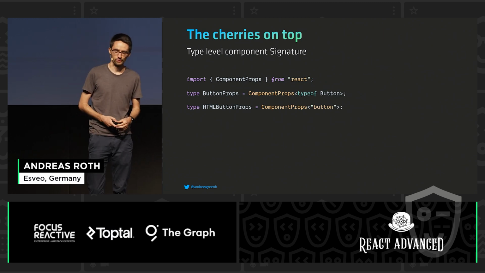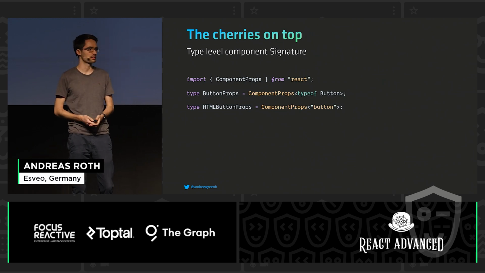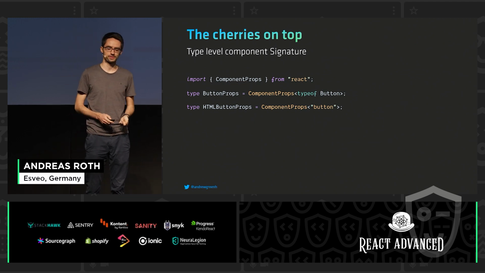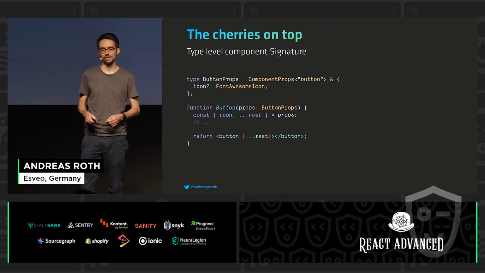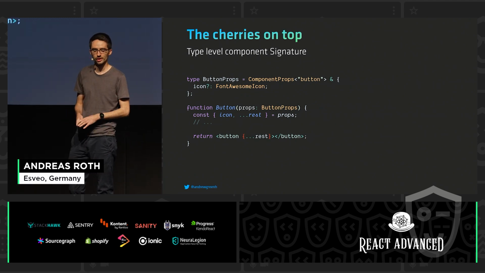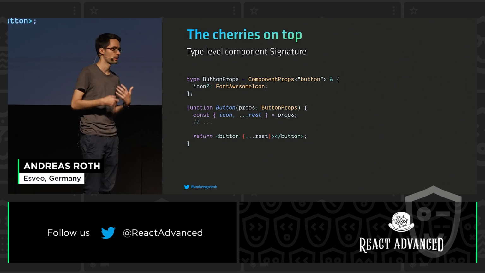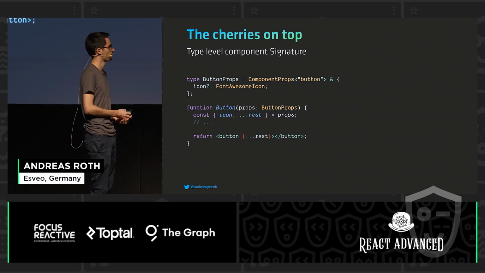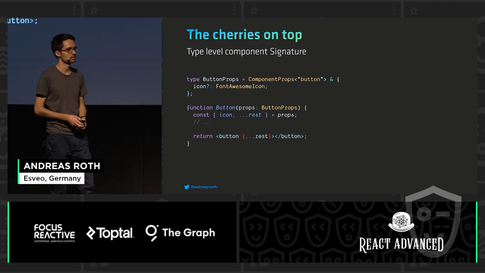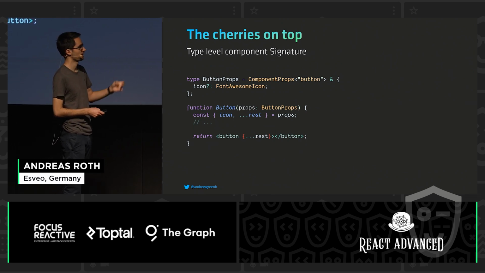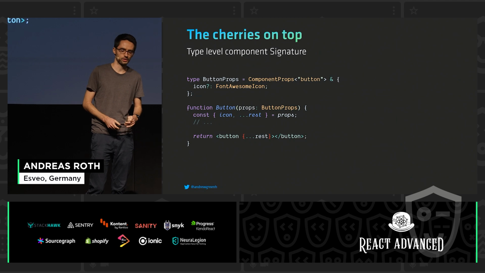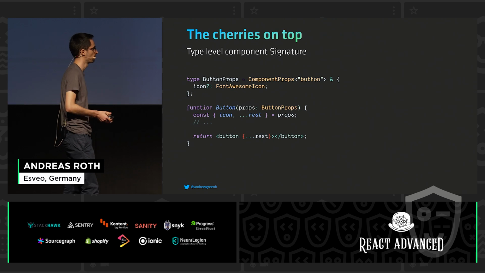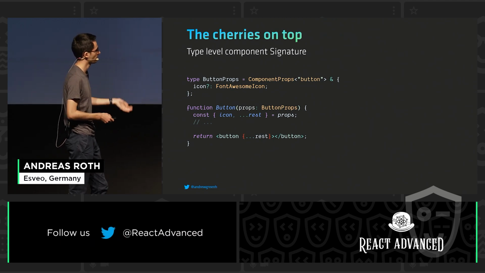So for example, right here, we are extracting all properties that the native HTML element is allowed to receive. This is very useful to define very thin wrappers around other components. For example, right here, we want a small wrapper around the HTML button component where we are able to pass in another property, an icon. So we are just extracting all properties from the HTML button element and joining, with the intersection operator, some new properties, like here, the optional icon prop. In our component, we can then just destructure our props, pass in the icon and use it in our component some way or another, and pass the rest props down to the button.